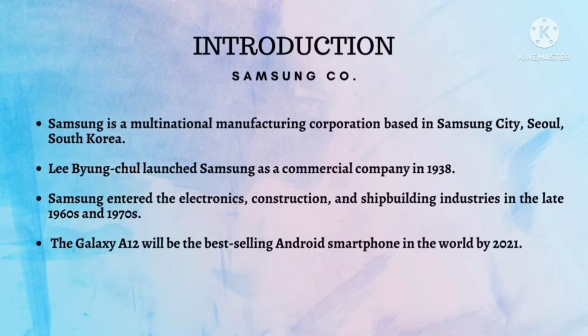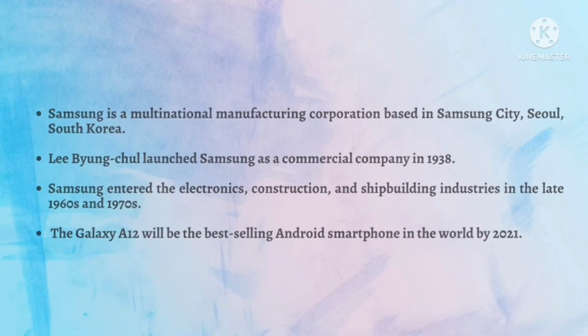Introduction of Samsung Co. Samsung is a multinational manufacturing corporation based in Samsung City, Seoul, South Korea. Lee Byung-chul launched Samsung as a commercial company in 1938. Samsung entered the electronics, construction, and shipbuilding industries in the late 1960s and 1970s. The Galaxy A12 will be the best-selling Android smartphone in the world by 2021.